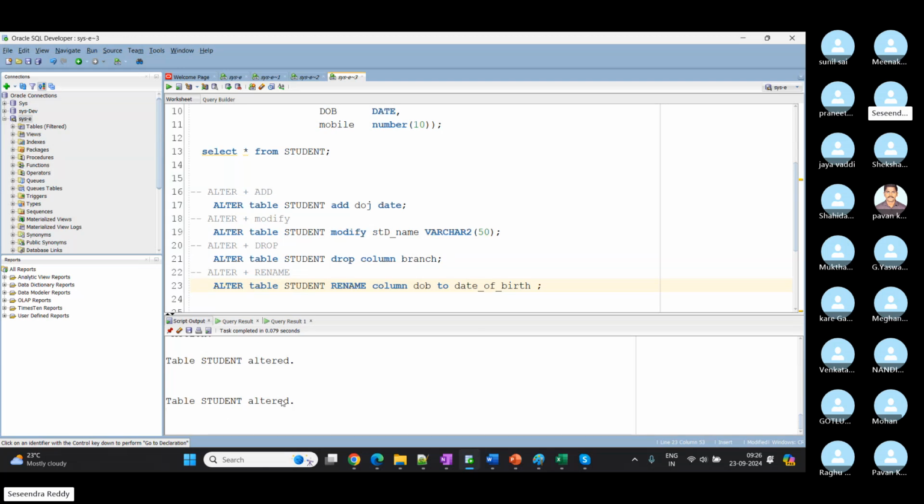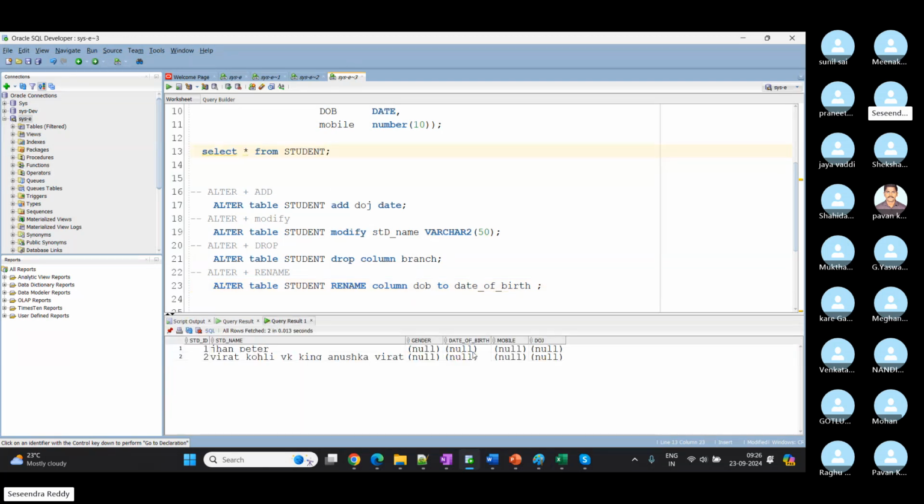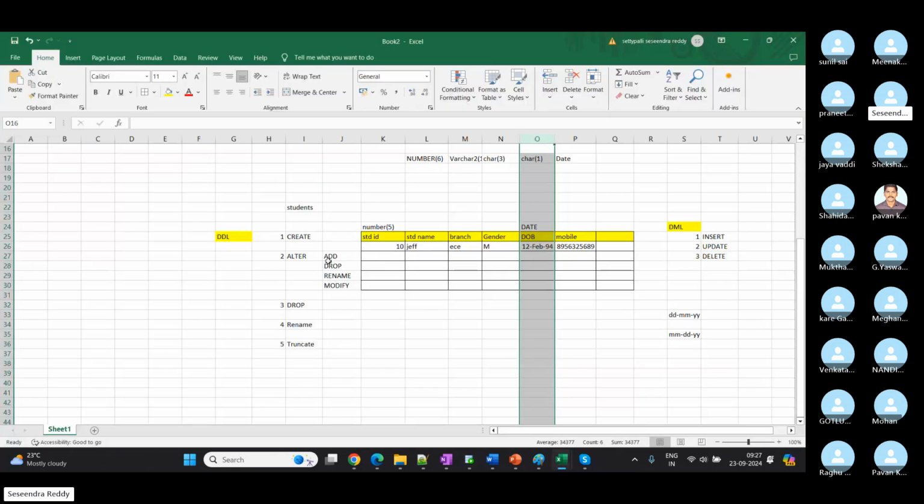So student table altered. Now if I query my student table, instead of DOB, we can see date of birth. That is how we can make changes to our existing table: adding columns, modifying columns, dropping columns, renaming columns by using alter plus this command. But in DDL, data definition language, alter will be considered as one command. Under that alter we have 4 commands again, like this.